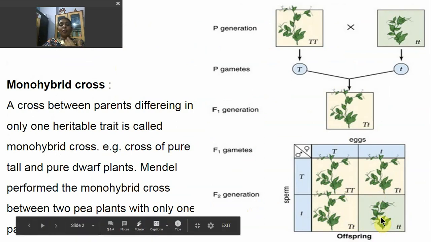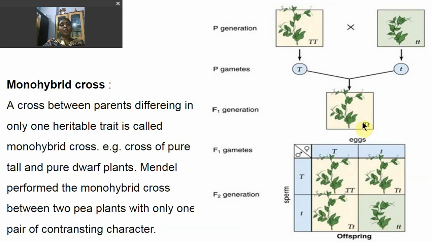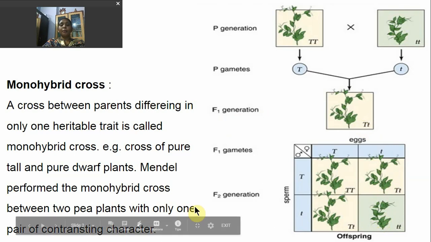He performed the crosses several times, and he obtained the same types of ratios in the monohybrid cross. Out of these four plants, three plants will be tall and one plant is dwarf. That means the recessive character which is suppressed in the F1 generation, or not expressed in the F1 generation, is expressed in the F2 generation.